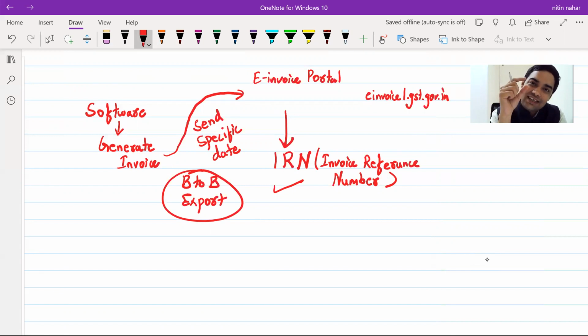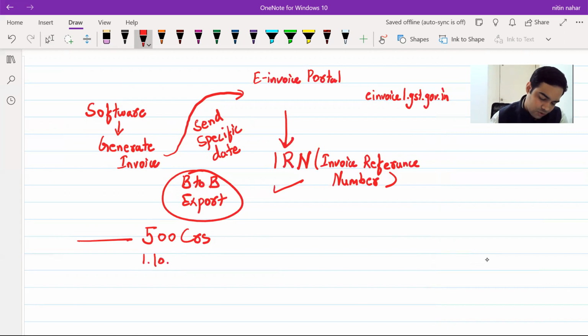Now, sir, is it applicable to everyone? For your exams, it's applicable for a person whose turnover is more than 500 crores in any of the preceding financial years before 1st October 2020: 17-18, 18-19, and 19-20.